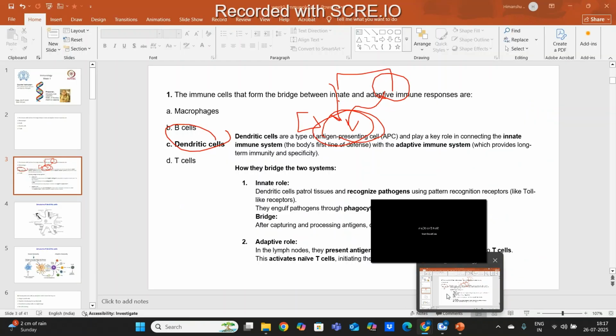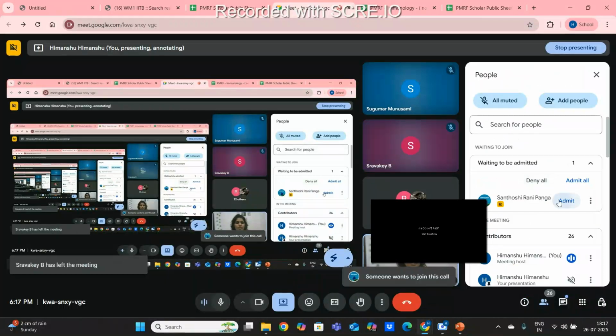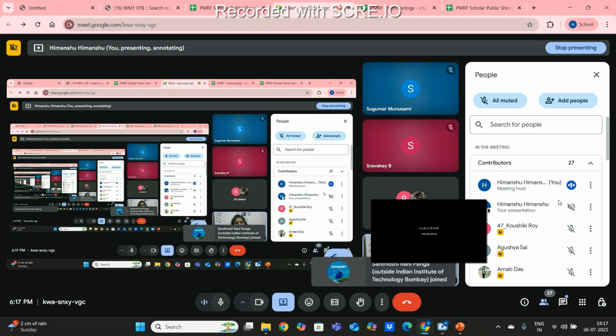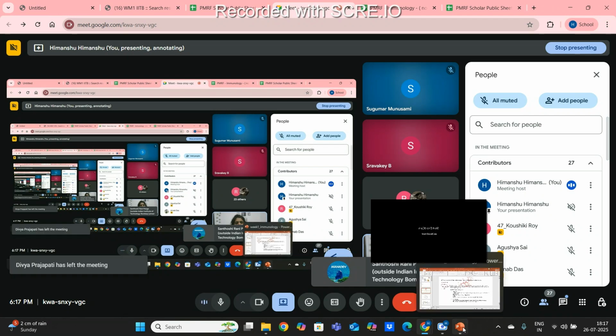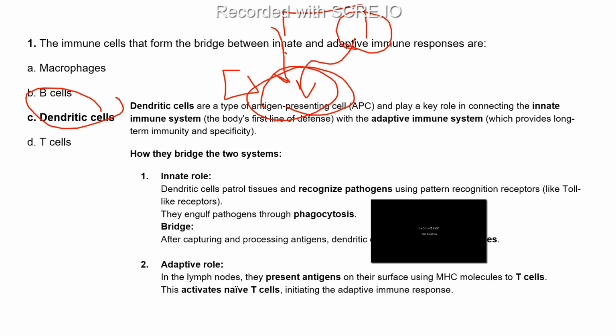In case of APCs. This is a very important question. Many times in entrance exams, people ask what kind of MHCs are present in normal cells. So you can see that in normal cells, MHC1 is present, and in case of APCs, MHC2 is present,